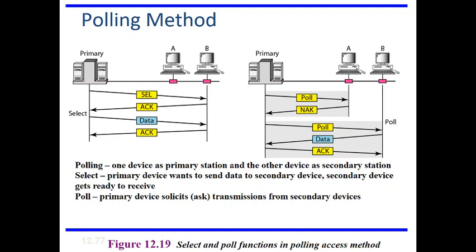So in the polling method, a single device controls the entire access to the link. The primary device controls the access of the link for transferring frames by other devices. That is why we call it the primary device, which controls the entire network, and the others are secondary devices. Here I am considering one primary device and two secondary devices, A and B.